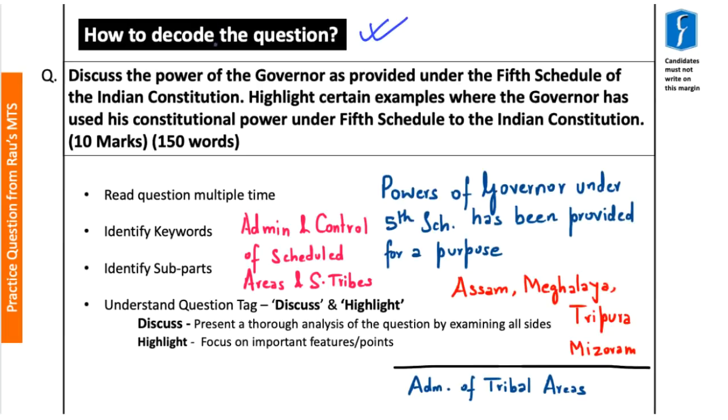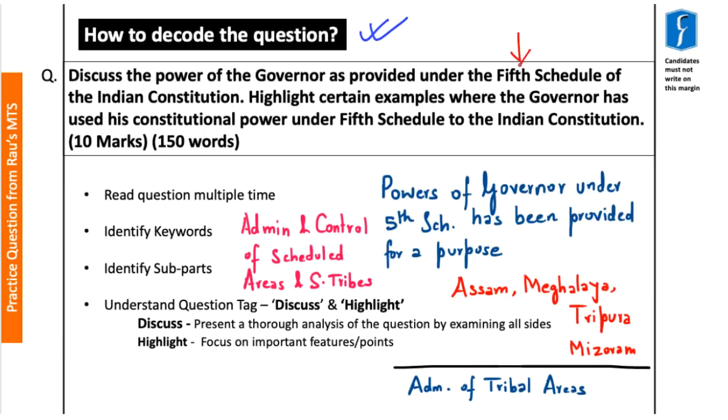Now, decoding the question is actually understanding what is being asked by the examiner. In this question, it is very evident what is being asked as the language is very simple. Here, there are basically two aspects: the powers of the governor vis-a-vis the 5th Schedule of the Indian Constitution.